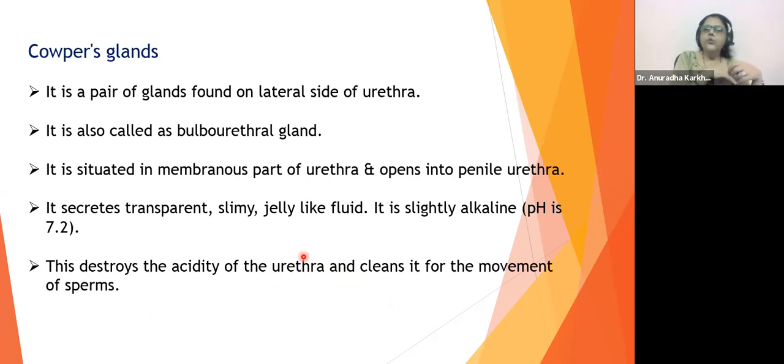So first of all, what happens is the Cowper's gland secretions are discharged with an intention to clean the male urethra of the acidity, and they also help in the movement of the spermatozoa. Okay?